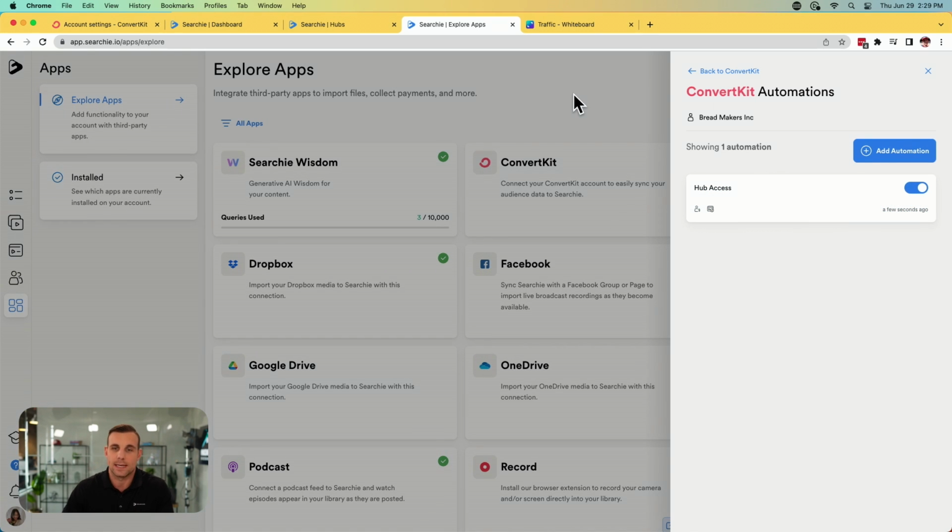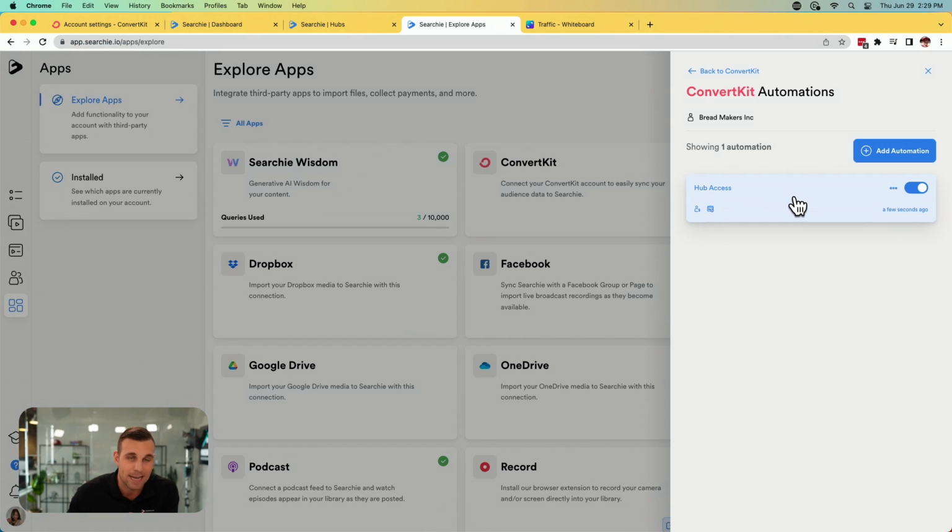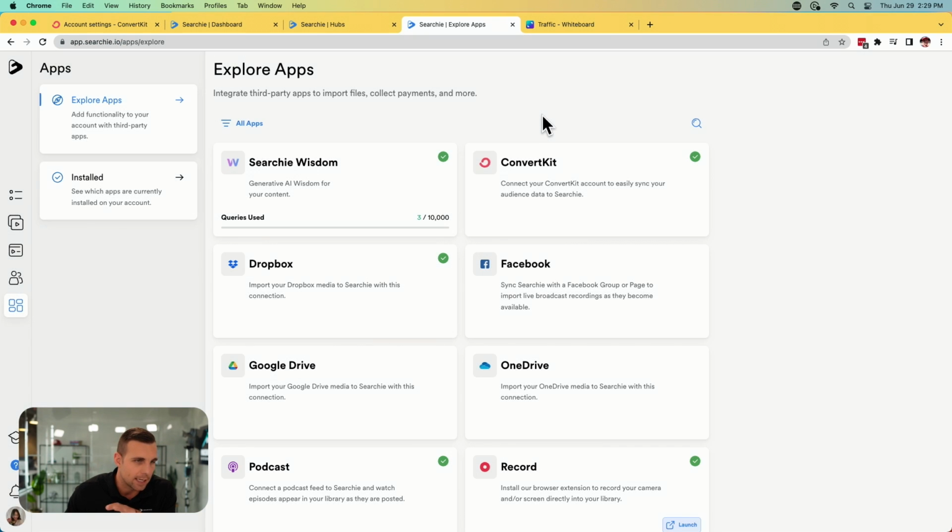And now, as soon as someone purchases that product on ConvertKit, it's automatically going to give them that tag that says, hey, this person purchased this. Give them the access pass to your hub, and then it is going to automatically tag them in Searchie here and grant them access to your hub.